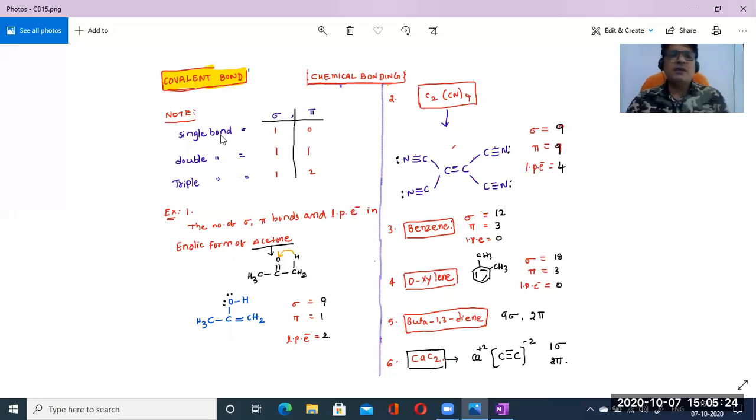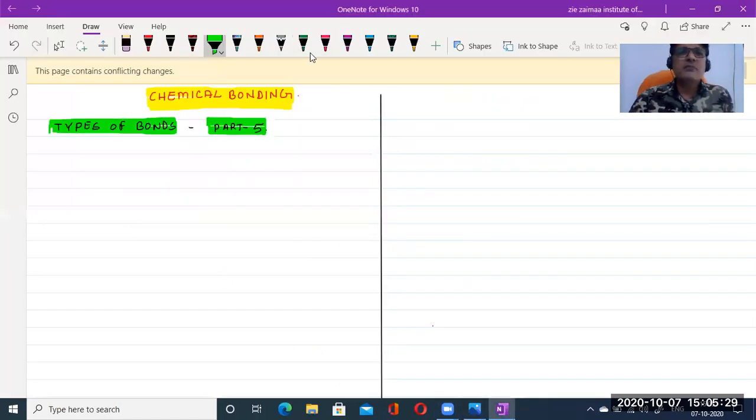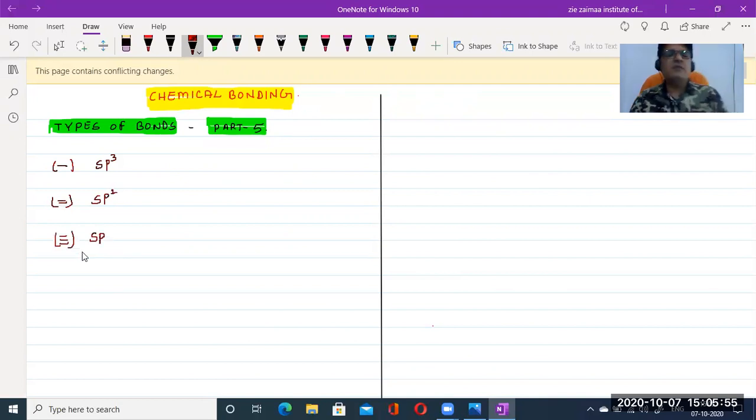Here there are single bonds, double bonds, and triple bonds. A molecule with a single bond is an sp3 hybridized molecule. A molecule containing a double bond is sp2 hybridized. And a triple bond means an sp hybridized molecule. We already learned this in the previous part.